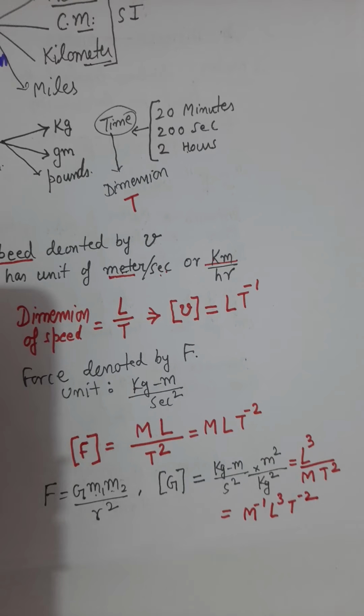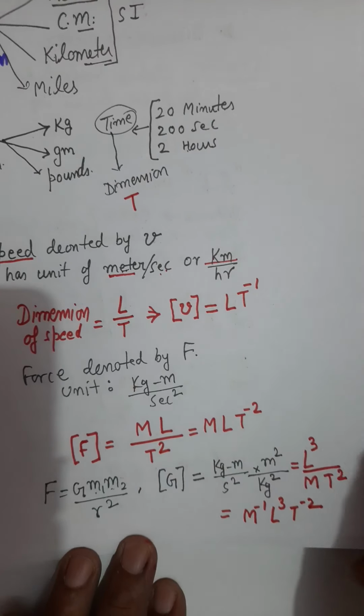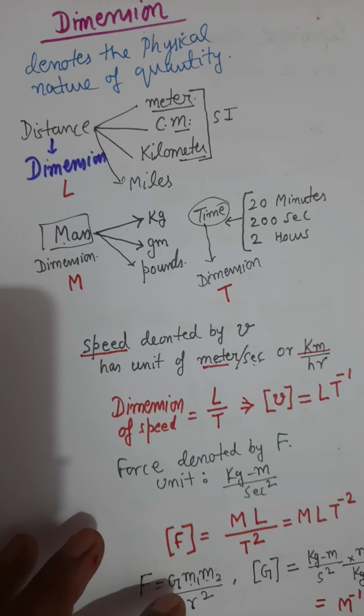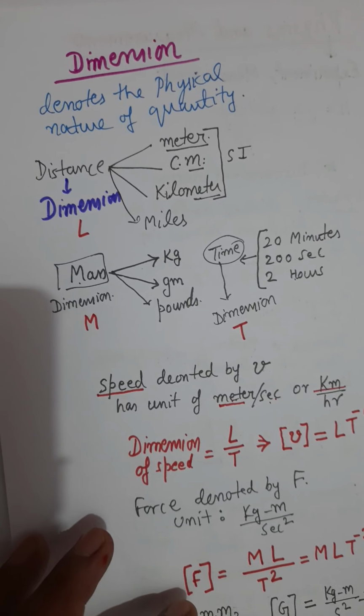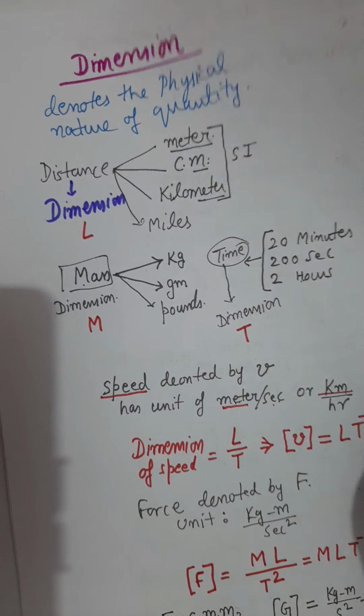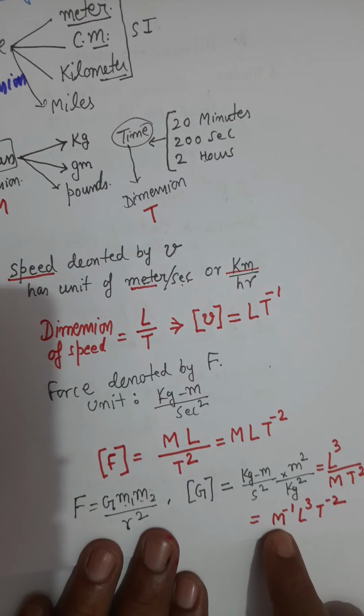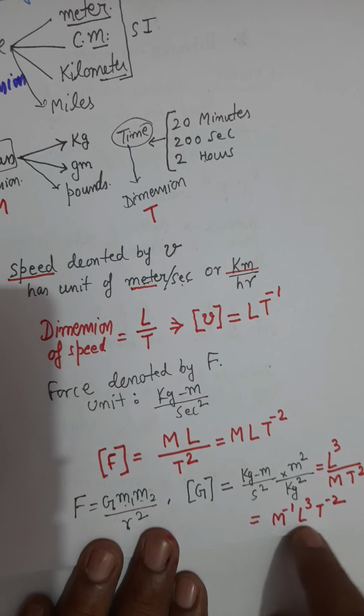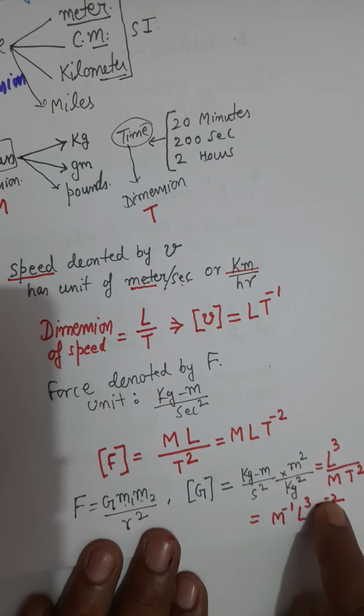Right, so this way you can find the dimensional formulas, dimensions of other physical quantities, except the three standards. The three standards are length, mass and time. And in mechanics, all other units will be obtained by the combinations of three standard dimensions along with powers over them.